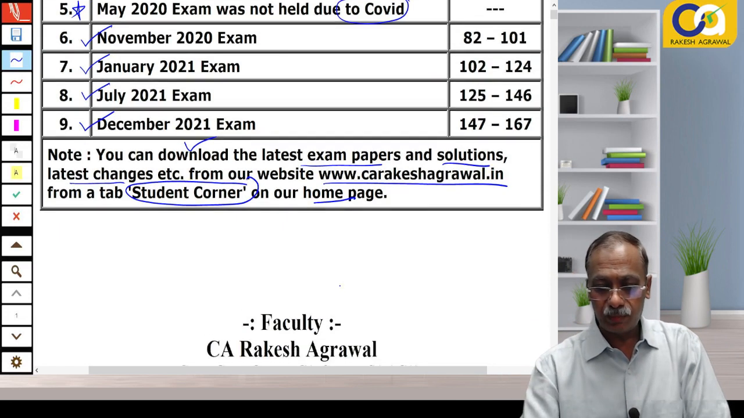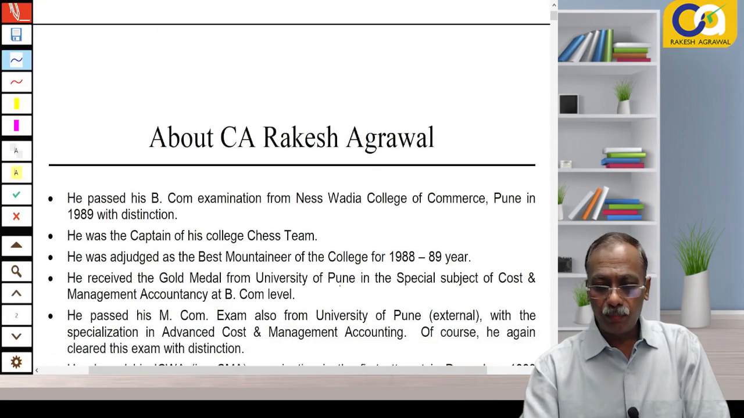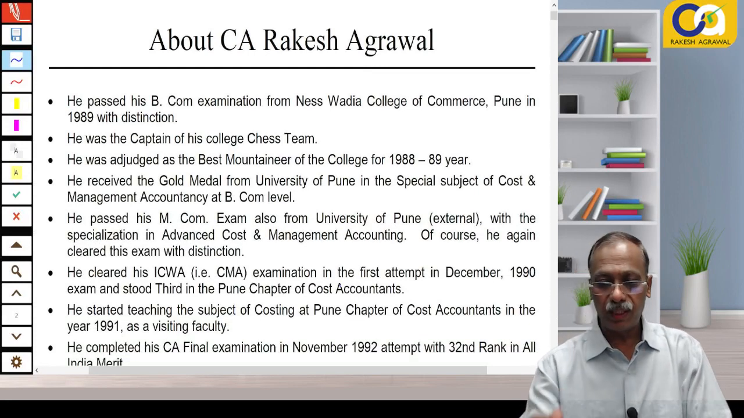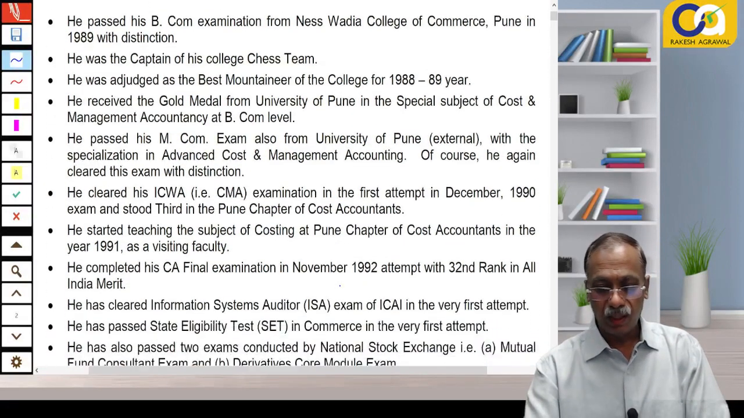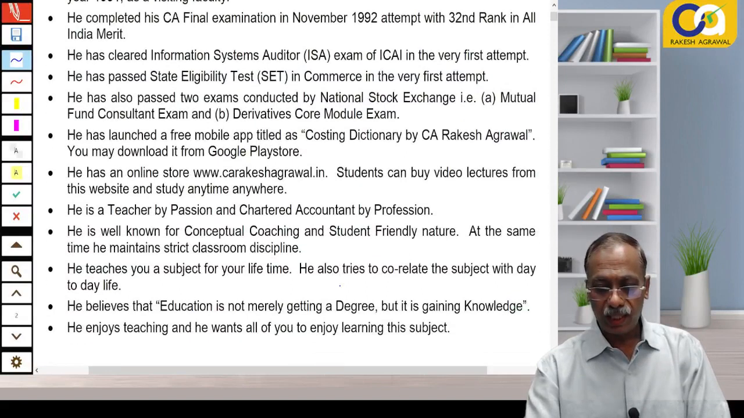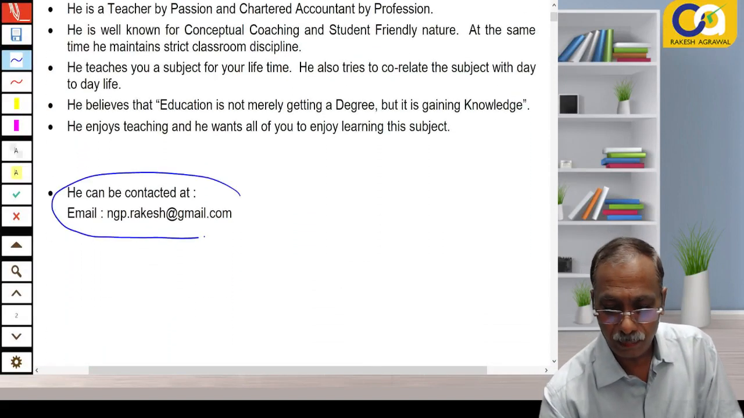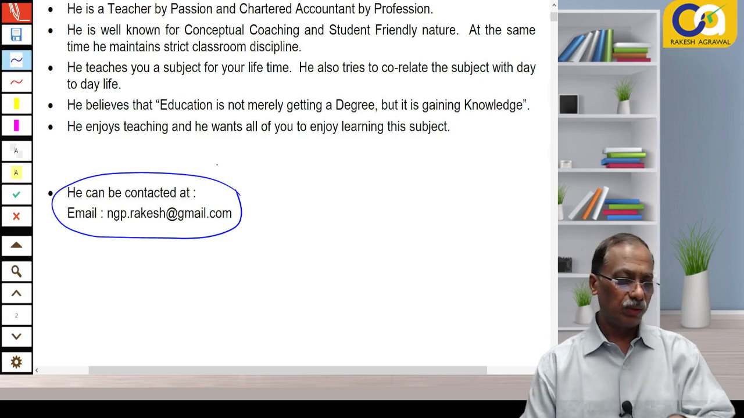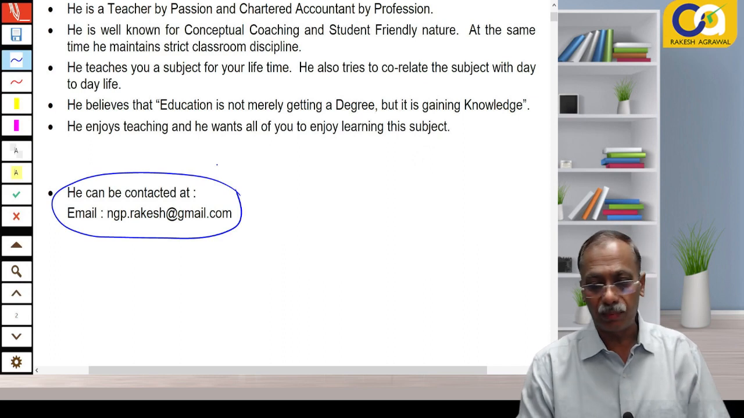This is the index page, and let me just show it to you. A detailed write-up about me is also written just behind the index page, so when you get the notes printed, you will find it printed there. If you want to get in touch with me, this is my personal email, my dear friends: ngp.rakesh@gmail.com. It is there in the soft copy, and naturally it will come in your hard copy when you get it printed.